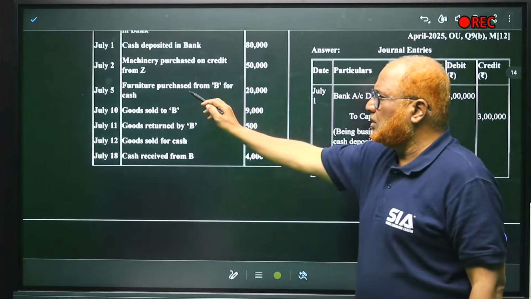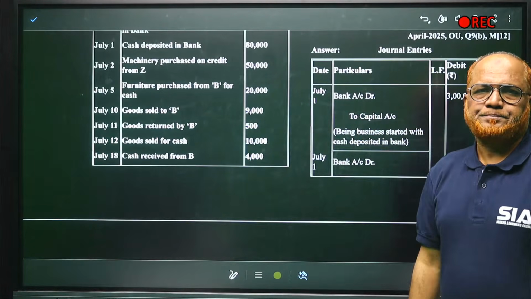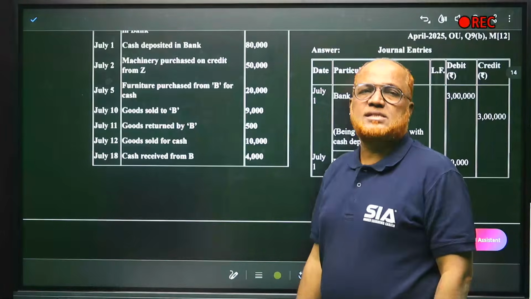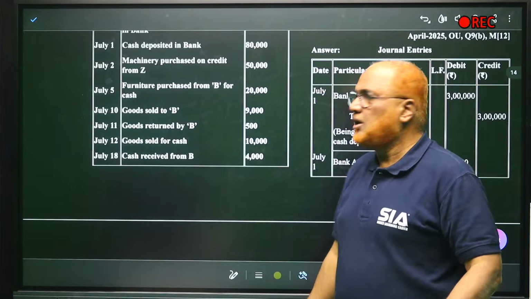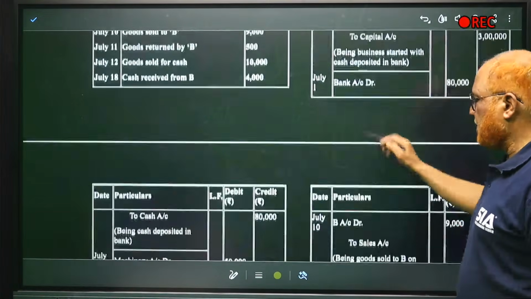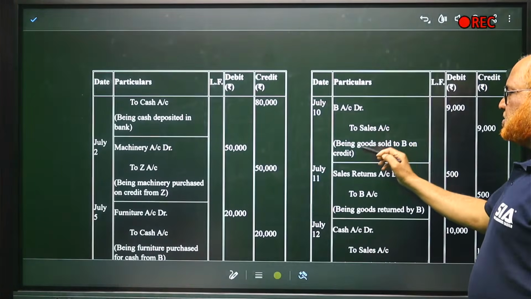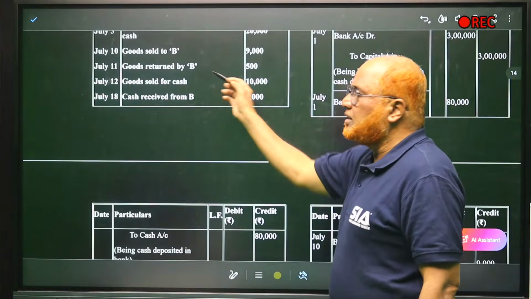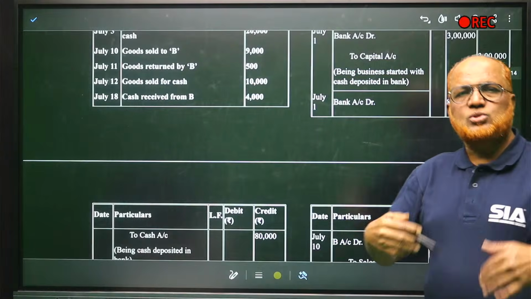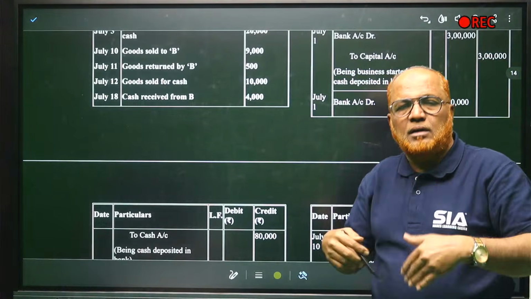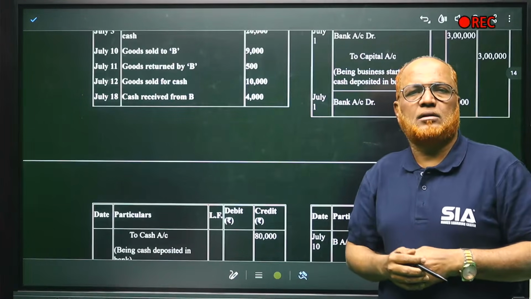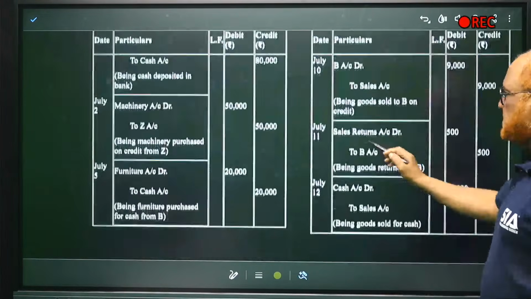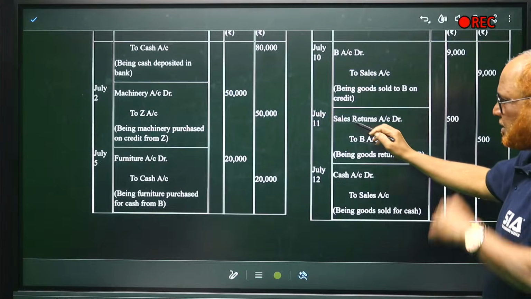Next, goods sold to B. The name of the person is given, B, so it's a credit sale. B's account debit, sales account credit, being the goods sold on credit. Then goods returned by B. First we sold the goods to B, now B has returned the goods. It is called sales return. So sales return account debit, B's account credit.